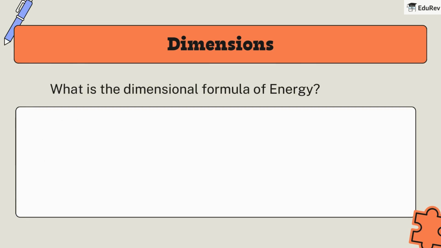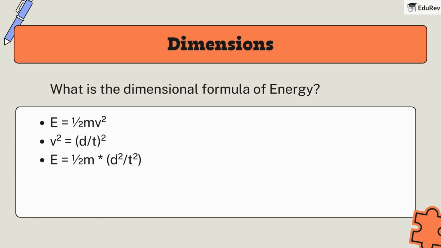Let's try one more example, energy. Do you remember a formula for energy? Let's use the kinetic energy formula, E is equal to half m v square. Breaking it down, V is distance upon time, so v square is equal to distance square upon time square. E is equal to half m into distance square upon time square. Therefore, the dimensional formula for energy is E is equal to M L square T to the power minus 2. And there you have it.